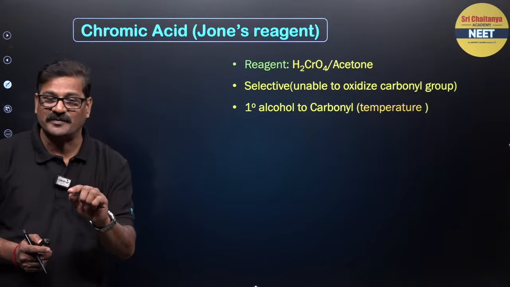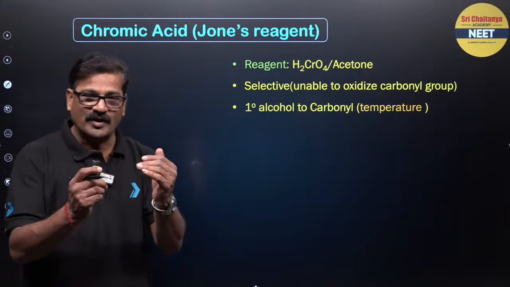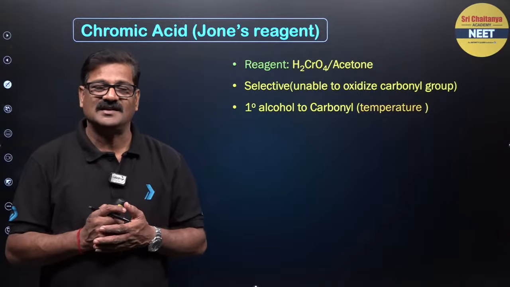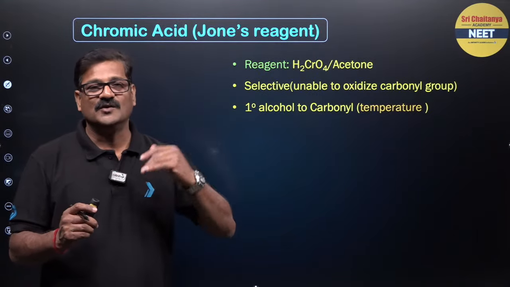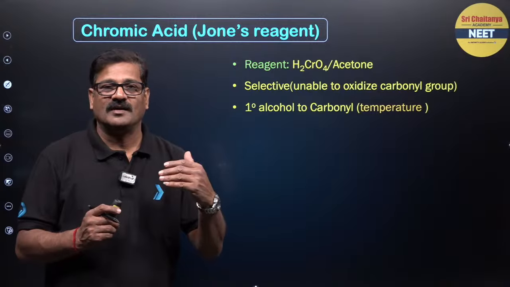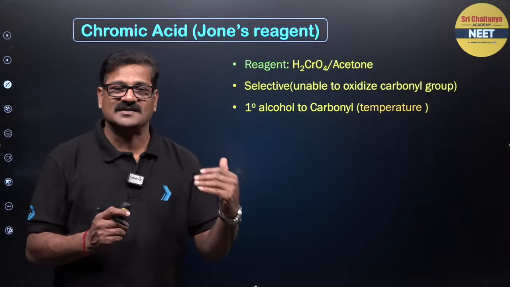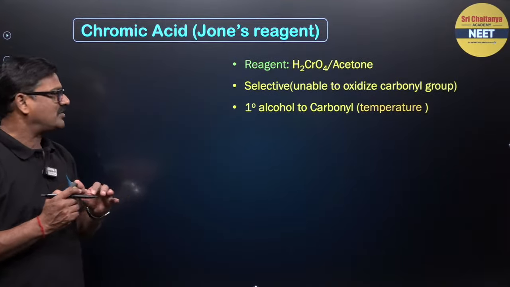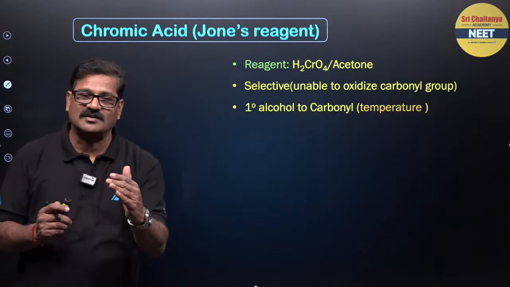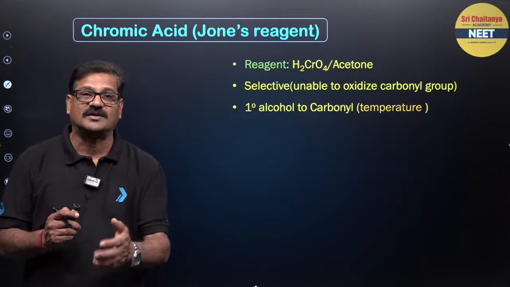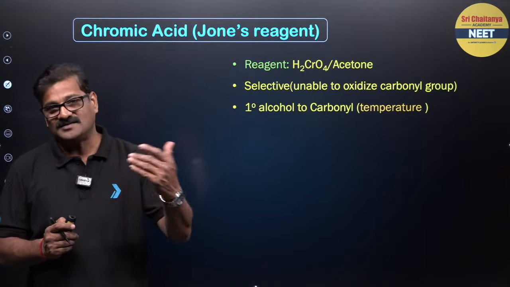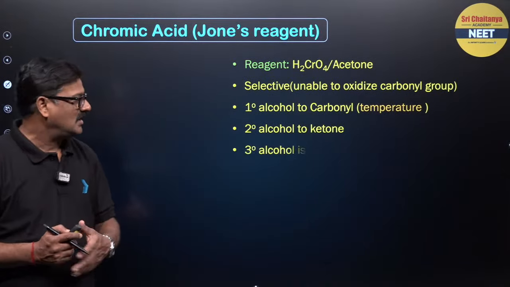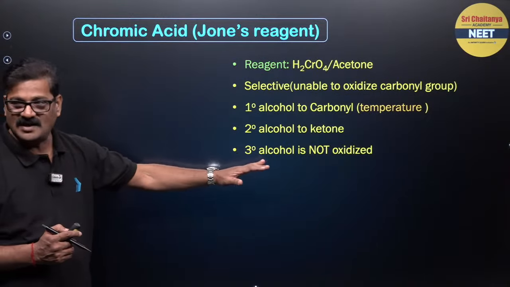It is temperature dependent. I mean to say, at lower temperature, Jones reagent is used as a mild oxidizing reagent, and when you use high temperature, it works as a strong oxidizing agent. You can say low temperature means any temperature lower than 0, and anything greater than 0 is going to be higher temperature. You see, secondary alcohol to ketone, and tertiary alcohols are not oxidized, no effect.